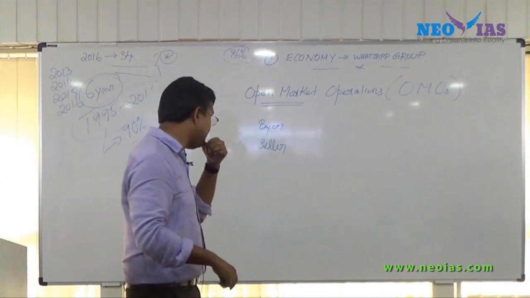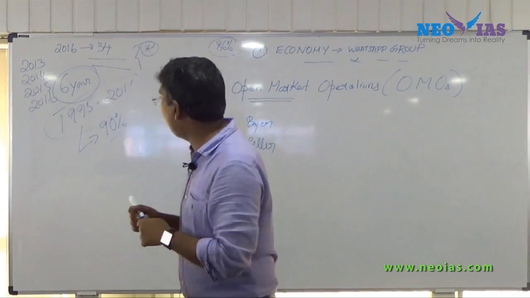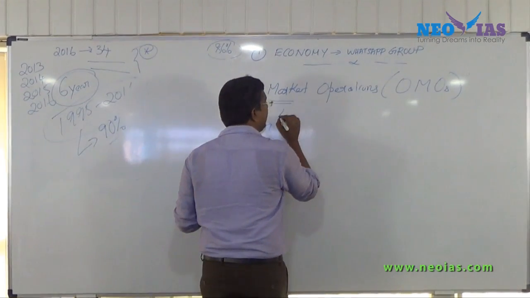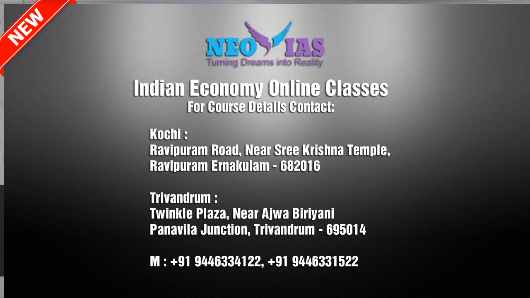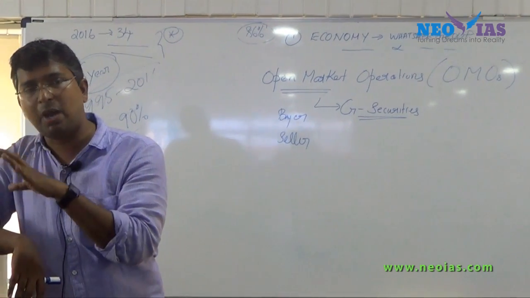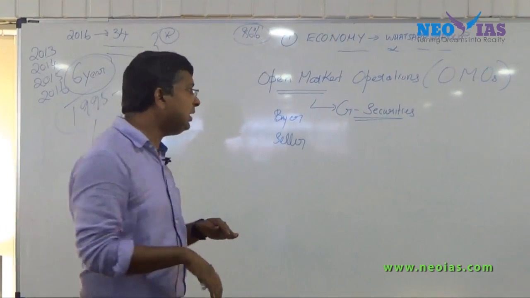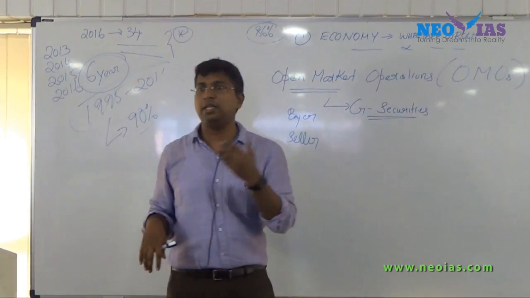Now here in open market operation, try to understand what is being traded. It is basically government securities. There are other instruments also, but the most important traded instrument in open market operation is government security. So government securities are traded in this market.